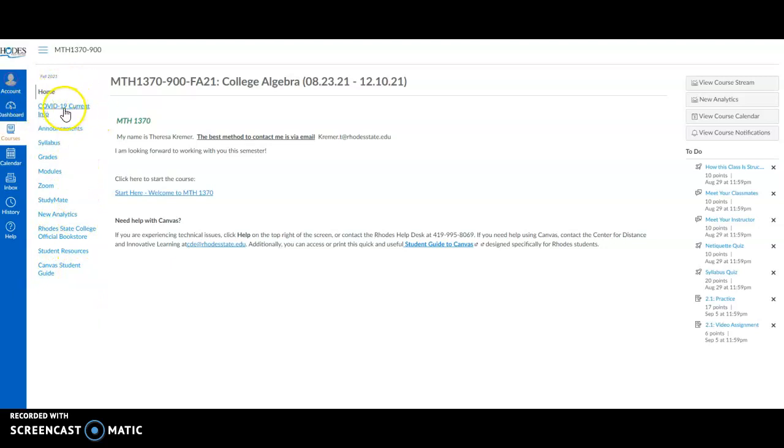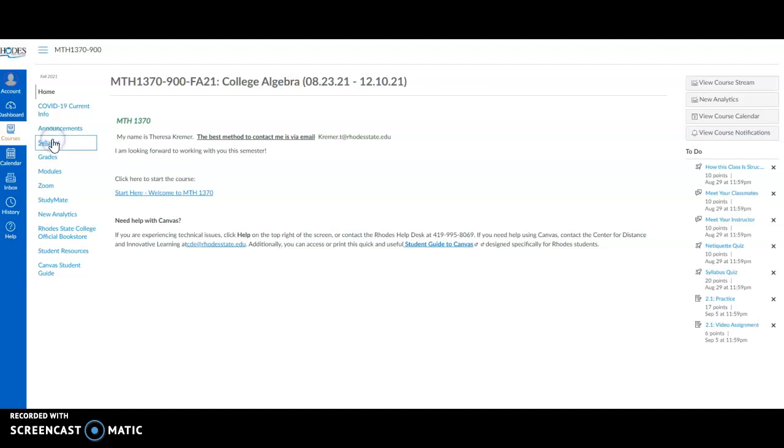All COVID information, just any policies as they may change throughout the semester, will be listed right there. Announcements, I may post announcements directly through Canvas. More often than not, though, I will send an email. So always be checking your Rhodes email, okay? The email will come through there as a Canvas email, okay? So just make sure that that's how we communicate, so you need to be checking that.